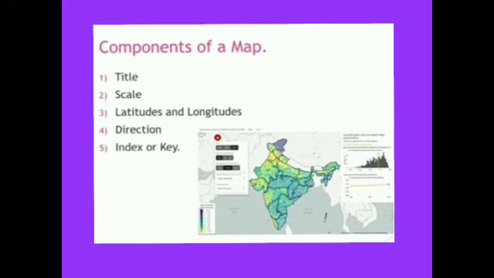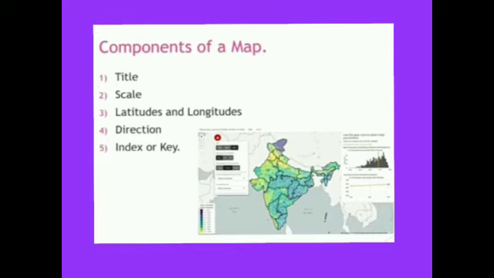Okay, children, that is why the title is very important. Next is scale. What is a scale? A scale is a ratio between the distance on the map and the corresponding distance on the ground. It helps us to know the distance between two places on the ground.